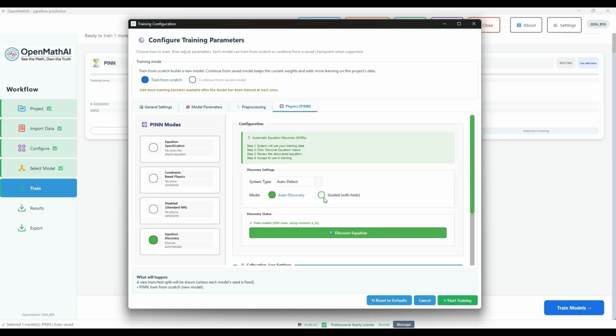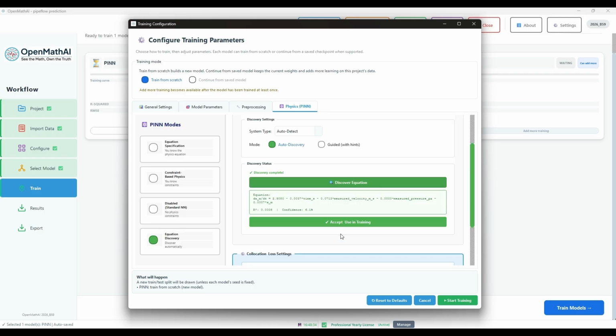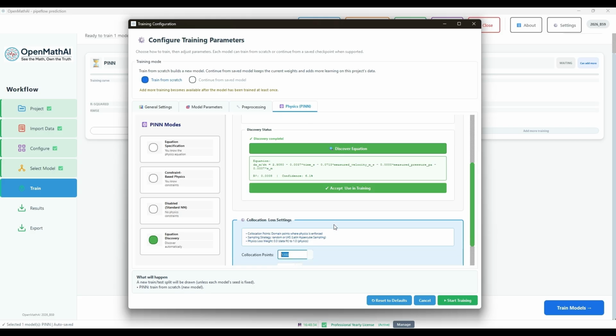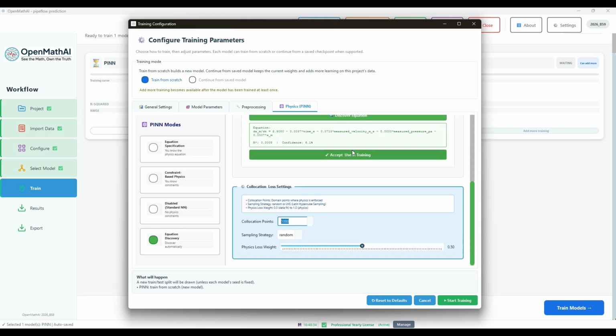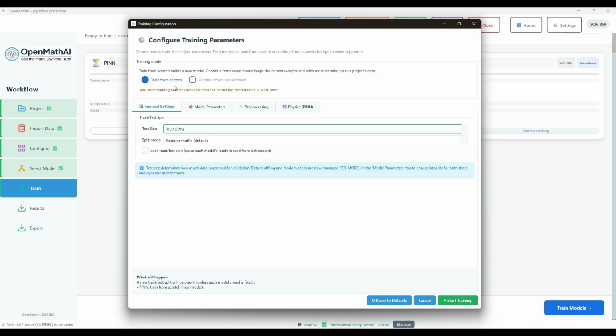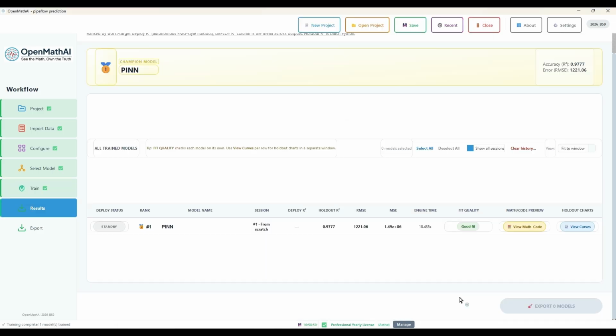Then click Discover Equation to automatically identify the governing equation from the training data. Once the equation is generated, review the discovered equation together with its R-squared value and confidence. If the discovered equation is satisfactory, click Accept Use in Training. And also another feature is added as Train from Scratch or Continue from Used model. If you trained this model before, use that option, modify the configuration if required. Click Start Training to begin the training process.